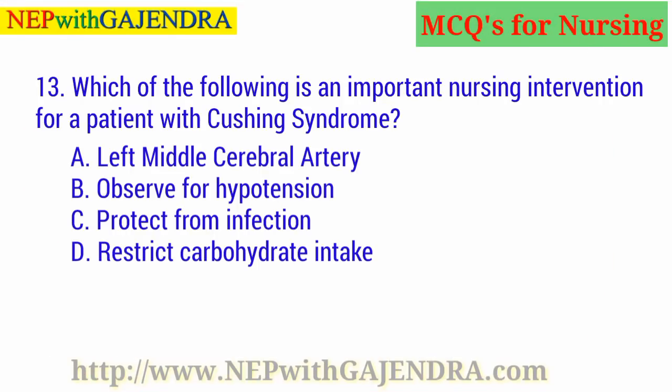Which of the following is an important nursing intervention for a patient with Cushing syndrome? A. Left middle cerebral artery. B. Observe for hypotension. C. Protect from infection. D. Restrict carbohydrate intake. Guess the right answer. Right answer is C. Protect from infection.